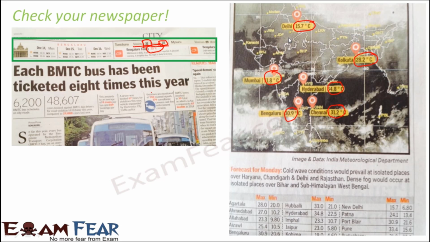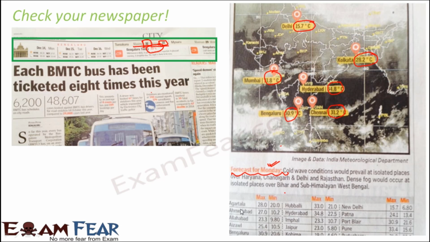When you look at the northern part of India, in Delhi, the temperature is very low. So people in Delhi might be feeling quite cold, whereas people in Hyderabad or Chennai might not be feeling cold, they might be feeling hot. So this temperature actually tells you about the weather of that particular place. And for every city, in this table you see it gives the maximum and the minimum temperature for that particular day. For example, this forecast is for a particular day, which is Monday.